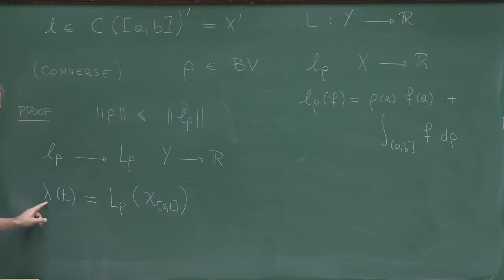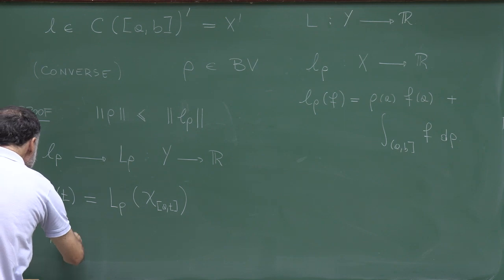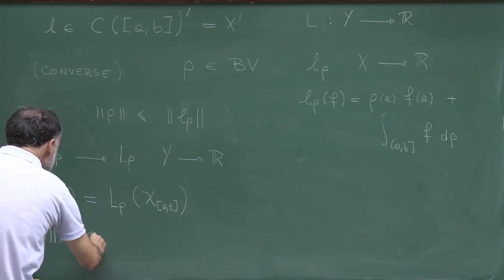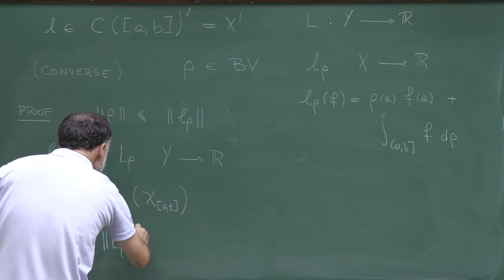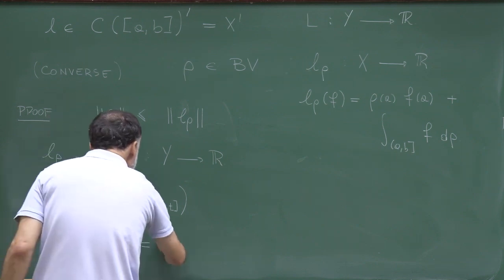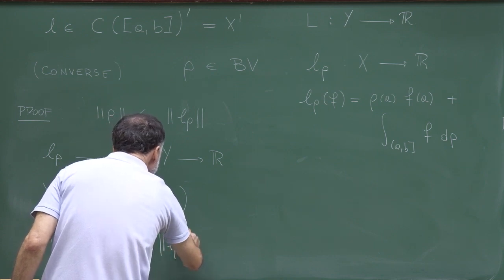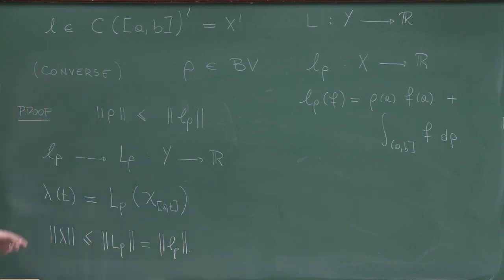So we proved that lambda is of bounded variation, and that the bounded variation of lambda is bounded by the norm of L rho, which is equal to the norm of small l rho. This is by the first part of the proof.